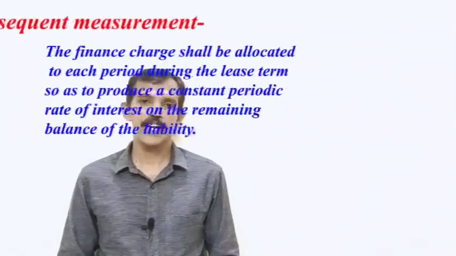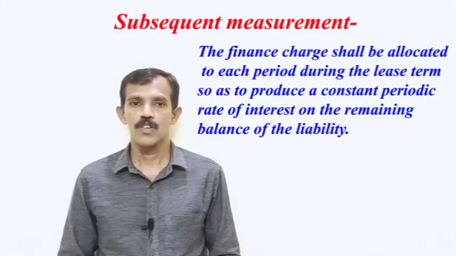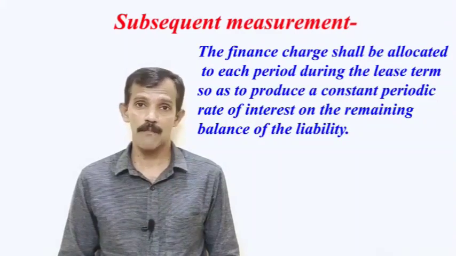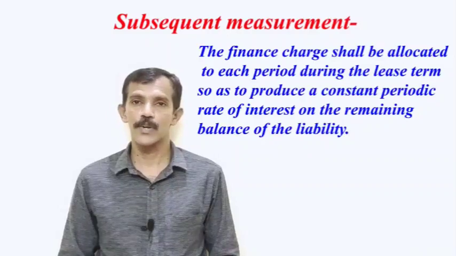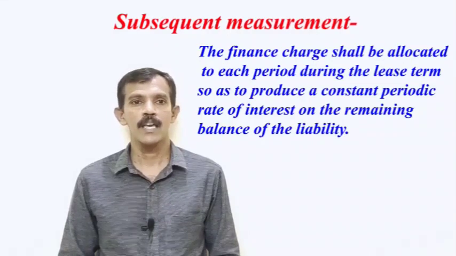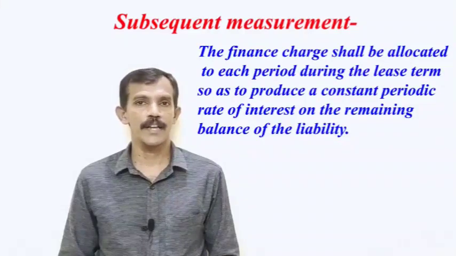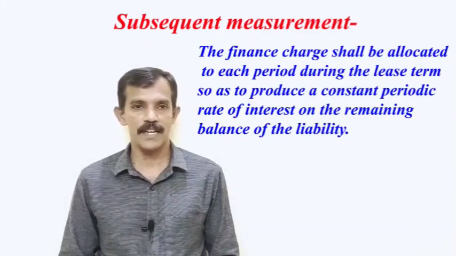The finance charge shall be allocated to each period during the lease term so as to produce a constant periodic rate of interest on the remaining balance of the liability.